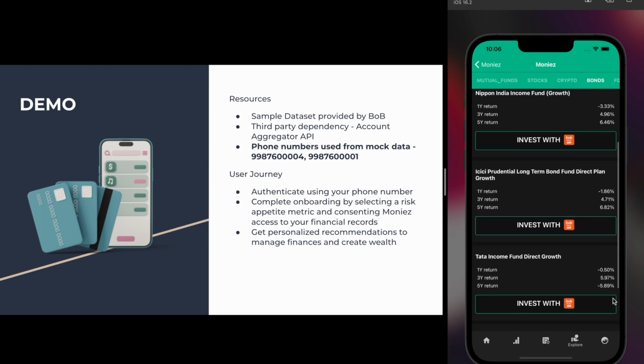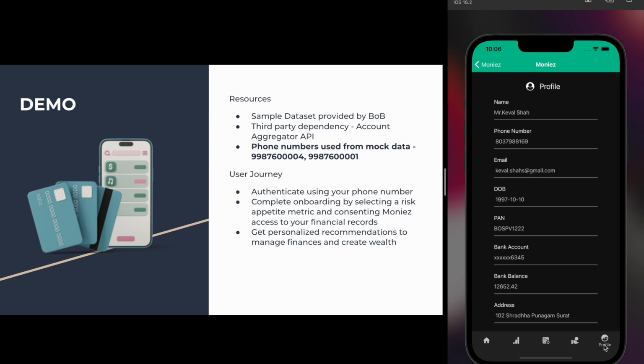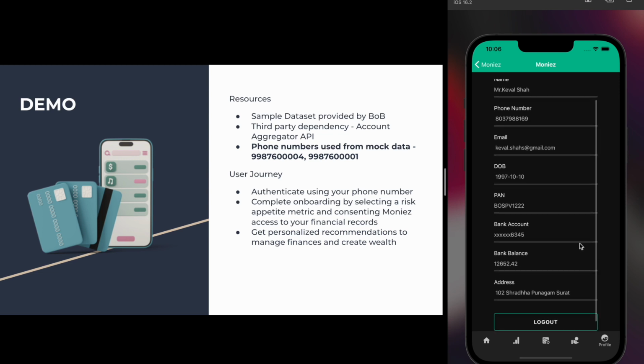Finally, the profile screen. The profile screen displays the user's financial data that our application has used. This screen contains name, mobile number, email, date of birth, PAN, bank account, and bank balance of that user. All the data displayed here is obtained from the data the user consented to via the URL.